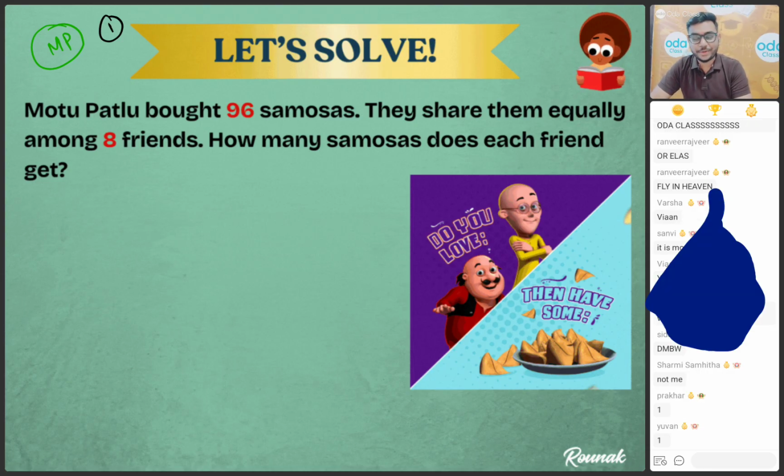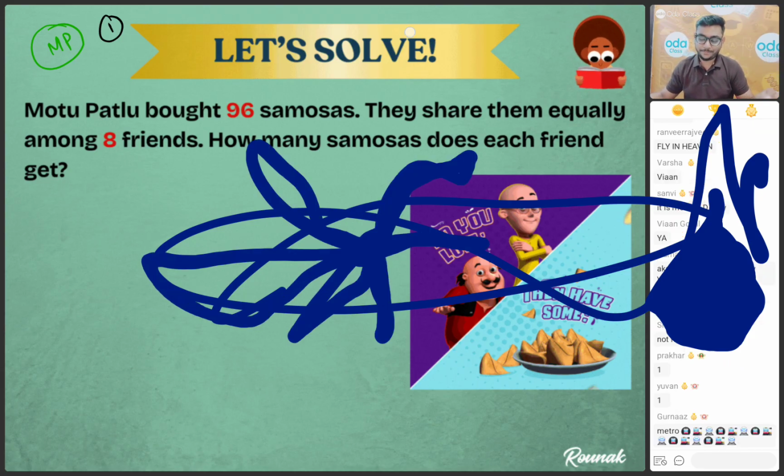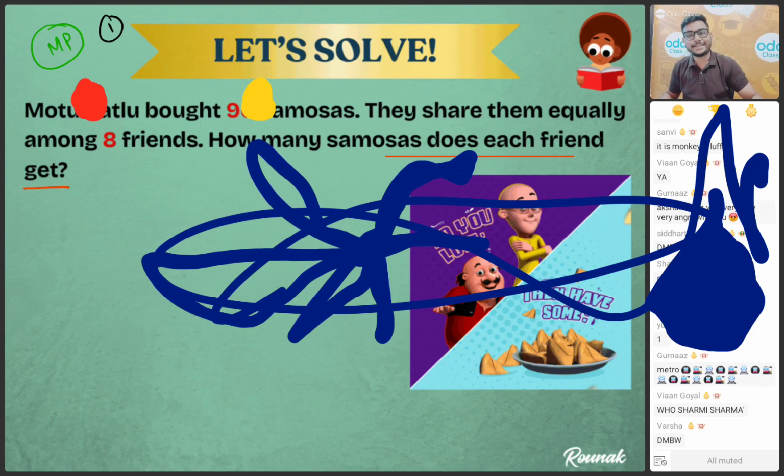So now it's time to read the question very carefully. Motu Patlu bought 96 samosas. They shared them equally among 8 friends. Now the question is how many samosas does each friend get? Sharing equally means distributing, right? That is the keyword for division, that is sharing or distributing.